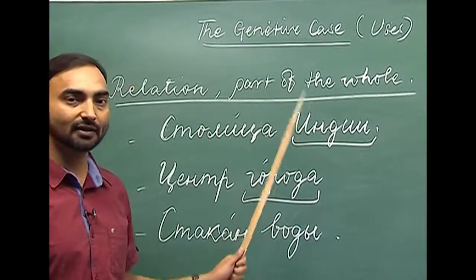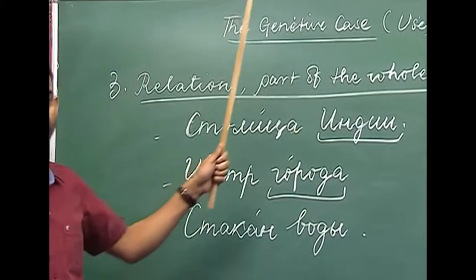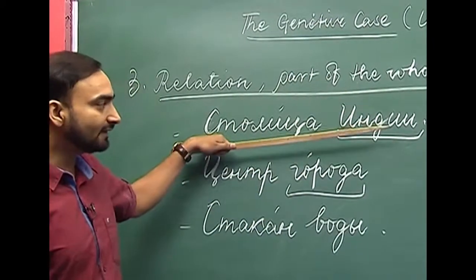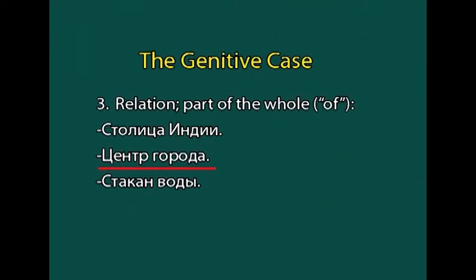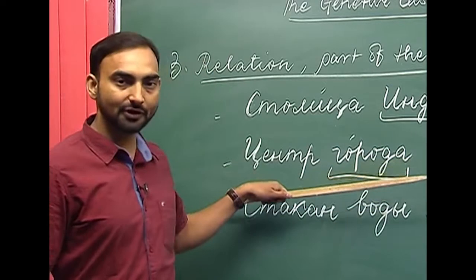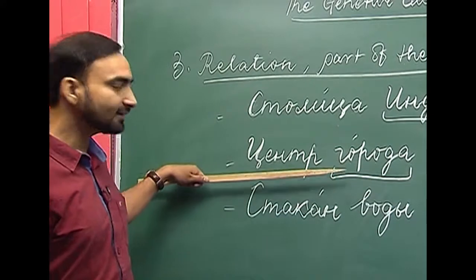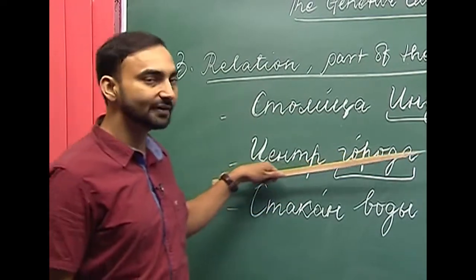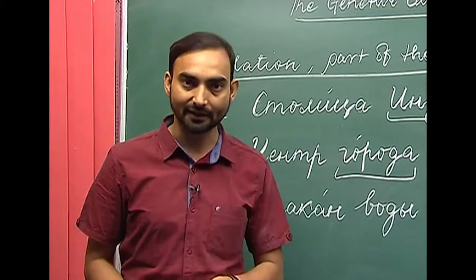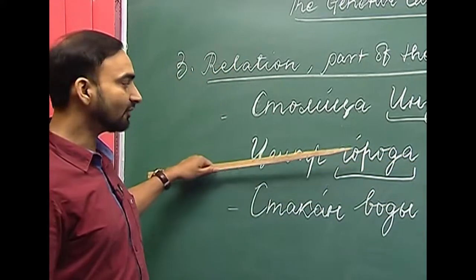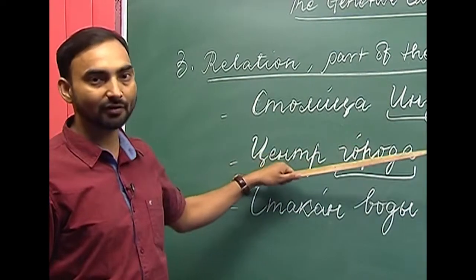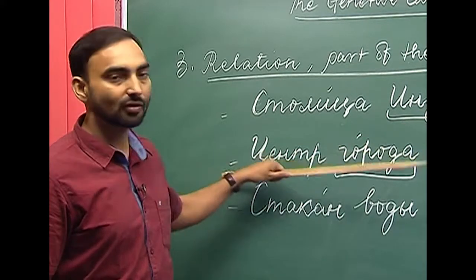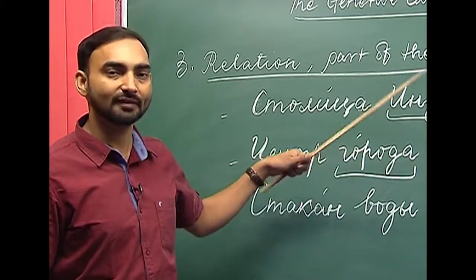So, to show the relation, we have used the genitive case of the noun. Here India is in the form of the genitive case. Centre Gorada, Gorat, you already know this word, this is city, and centre is center, center of the city or city center or commercial center. Here this is also the part of the city. So, here we are showing the part of the whole, centre Gorada, commercial center or center of the city or city center.